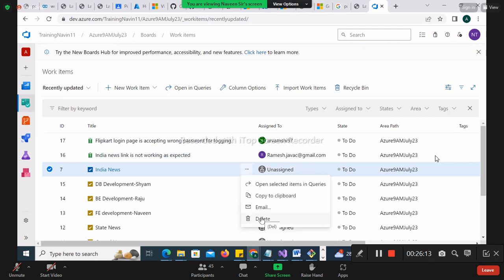I'm telling you this small thing because you will need it in real time. While you are working in an organization, if you want to delete something, you should remember it, rather than saying, oh, he had told me, so we'll do that. If I don't tell you, then you will curse me, right? Okay. So let's click. So you understand this? Let's say you want to send a mail on this issue or task.